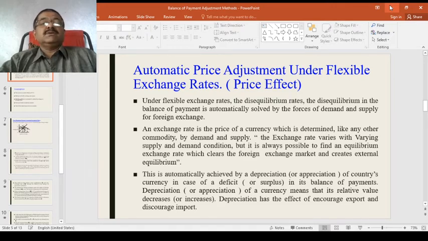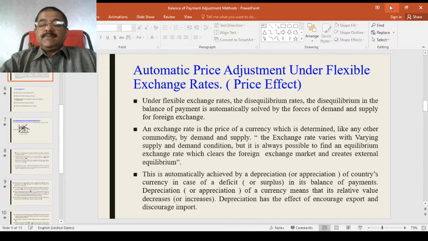For example, earlier the value of the Indian currency was 70 rupees equal to $1. After appreciation it will become, say, 65 rupees equal to $1, like that. Depreciation is the opposite. I will discuss the details of this particular matter. Depreciation or appreciation of a currency means a change in its relative value, which I discussed already.